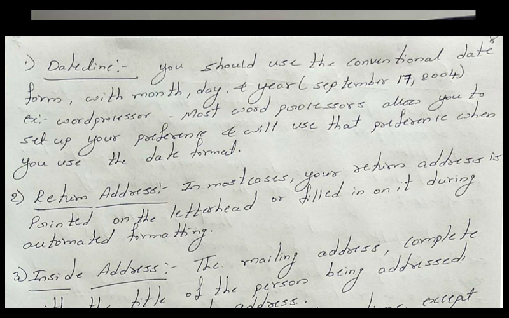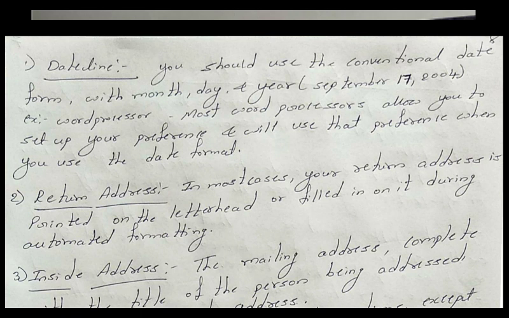The next type of address we call the inside address. This inside address is nothing but the mailing address, that is, to whom you are going to write this. Is it clear? In the mailing address, you have to complete it with the title of the person being addressed, to whom you are going to write this particular letter. Here they have given an example. You can complete it with the name of that particular person.